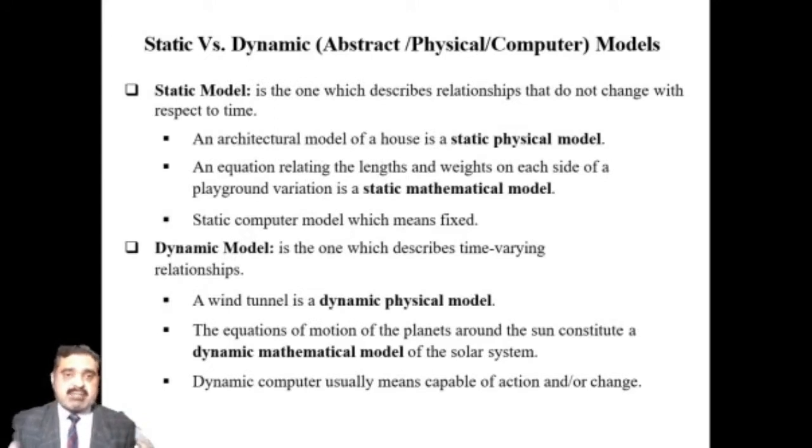So what are static models? A static model is one which describes relationships that do not change with respect to time. An architectural model of a house is a static physical model. An equation relating the lengths and weights on each side of a playground variation is a static mathematical model. A static computer model means fixed. A dynamic model means that it can change with the passage of time. A wind tunnel is a dynamic physical model, and the equation of motion of a planet around the sun constitutes a dynamic mathematical model of the solar system. Dynamic computer models usually means capable of actions and or of change.